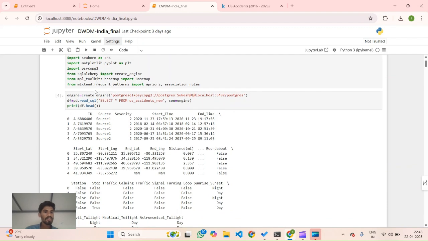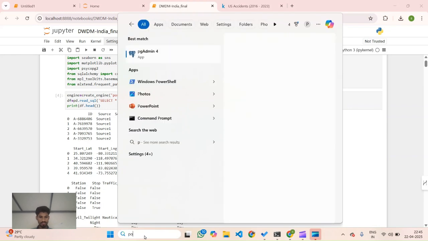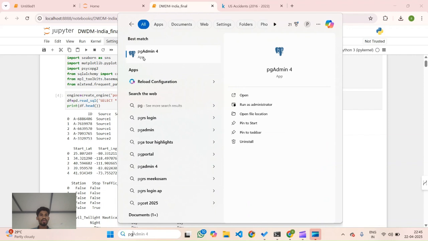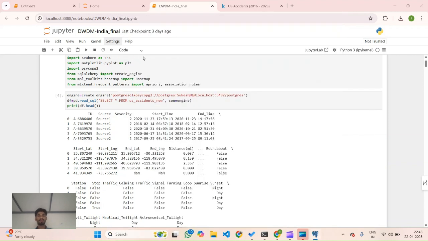And after that we have to connect the database to PostgreSQL. Let's see how we can connect that. I am opening the PostgreSQL app here.